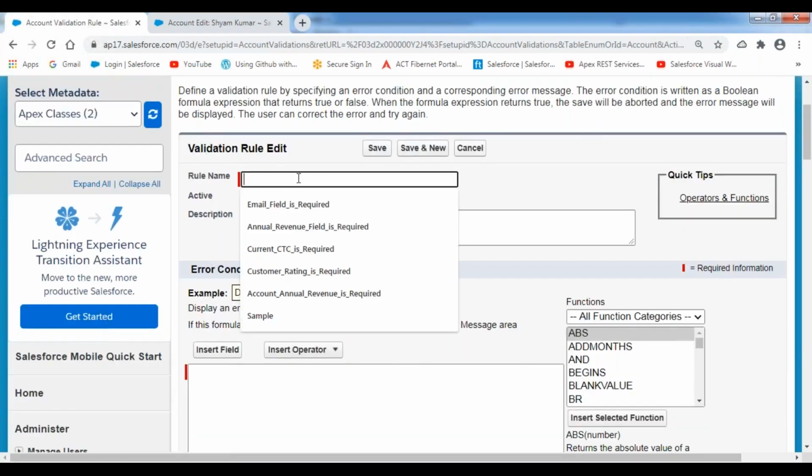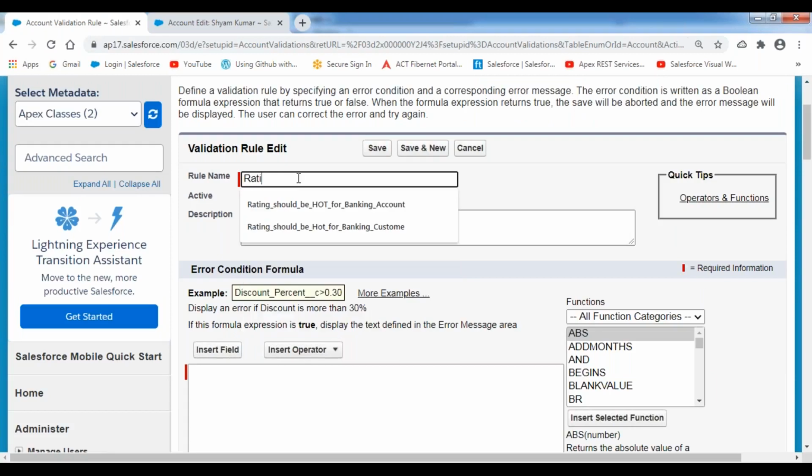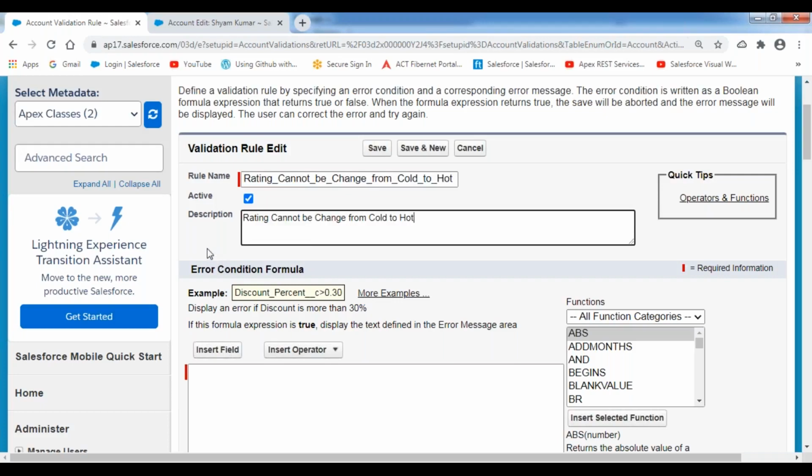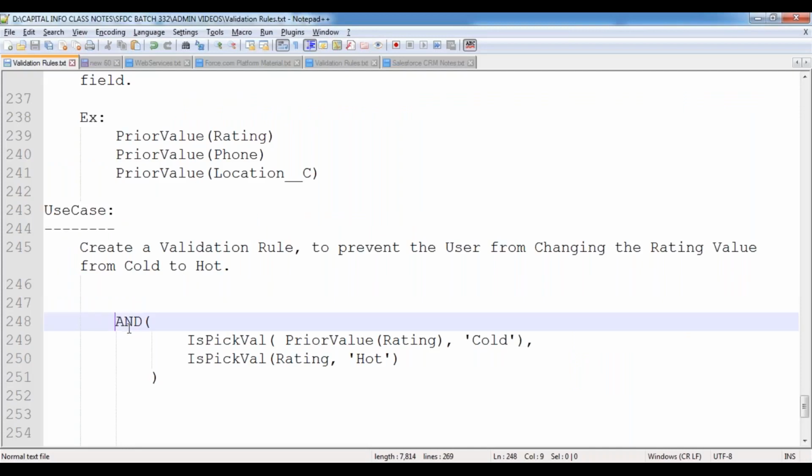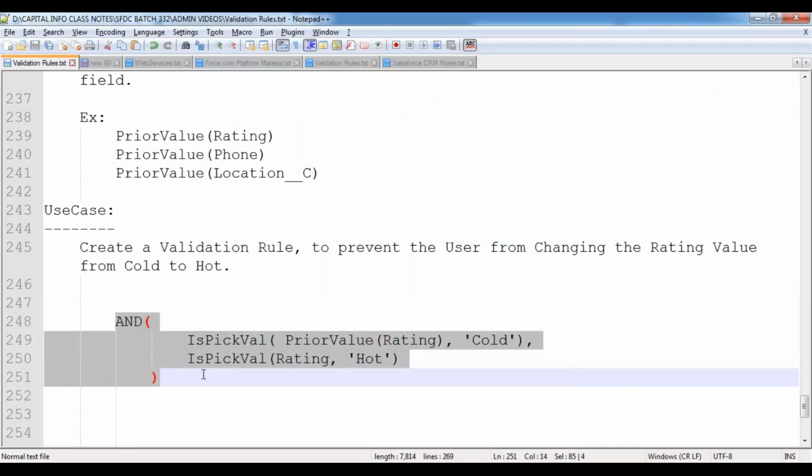The rule name I'm indicating over here: Rating cannot be changed from cold to hot. Now, for this one, I'm going to be indicating the validation condition. This is the condition which I'm using right now.